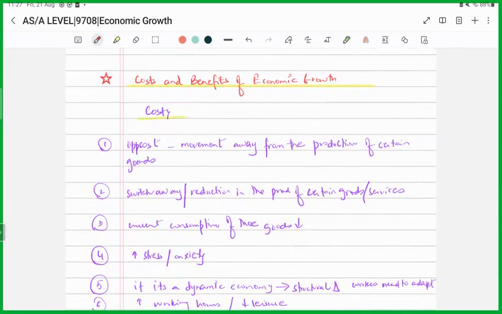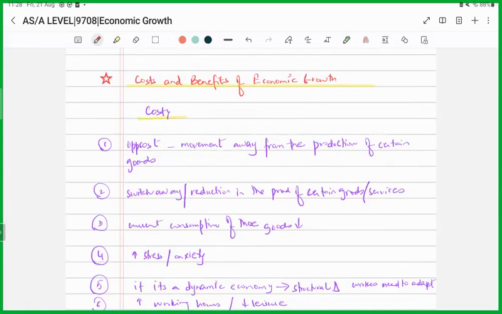That means that yes, the economy is able to produce more goods and services, but there must be some cost, right? What could that be? First, it's the opportunity cost. You see, in order to increase particular goods and services, resources must be taken from the production. There must be movement away from the production of certain goods, right?